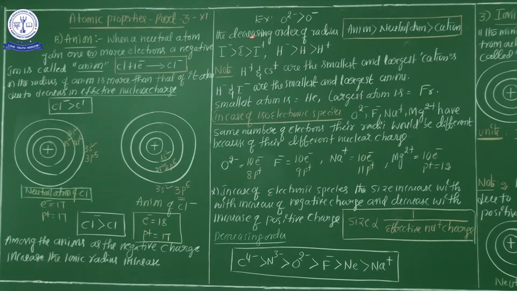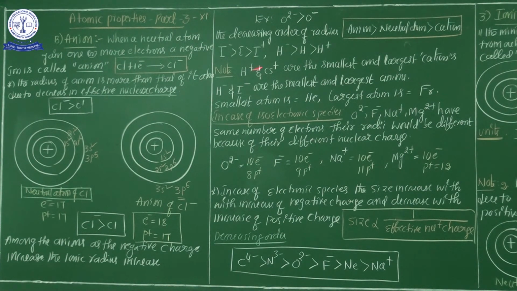So now see here the decreasing order of the radius. Already clearly explained this one. See now carefully. Anion is greater than neutral atom, which is greater than cation. Here two examples: iodine and hydrogen. I minus is greater than I, which is greater than I plus. Anion always has the maximum radius, next neutral atom, next cation. Similarly, H minus is maximum, H neutral atom is in second place and H cation is the least.